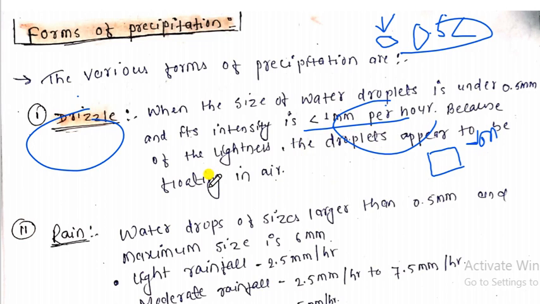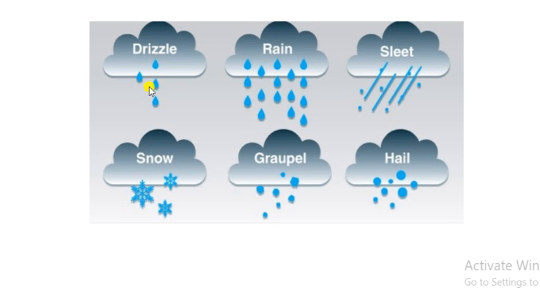Because of the lightness, the droplets appear to be floating in the air, right? It is very light, floating in the air itself. So this is all about drizzling. Let me show you on the figure. Here, as you can see, the droplet of water size is less than that of rain. So this is nothing but the form of drizzling, right.